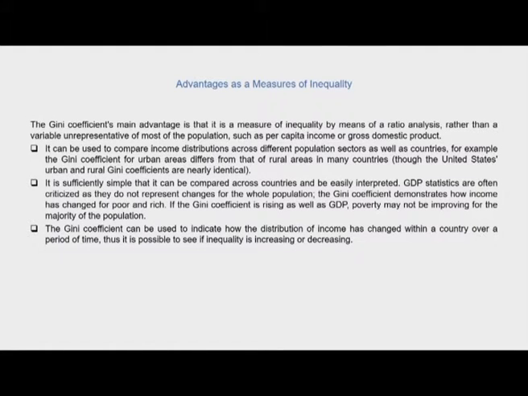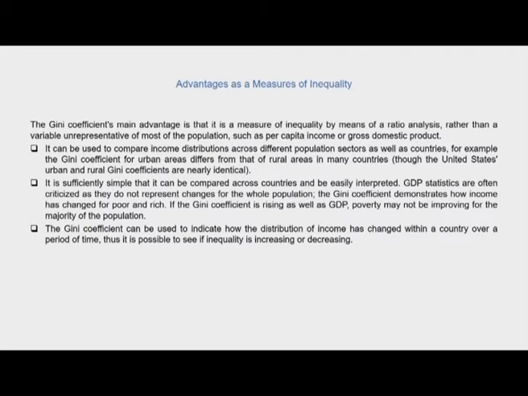It can be used to compare income distributions across different population sectors as well as countries. For example, the Gini coefficient for urban areas differs from that of rural areas in many countries. But in the United States, the urban and rural Gini coefficients are nearly identical.